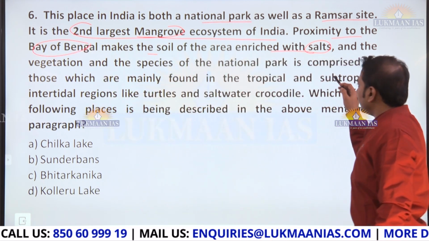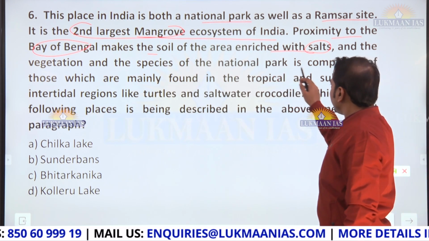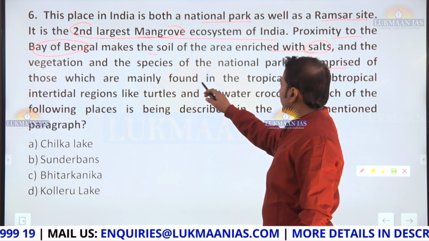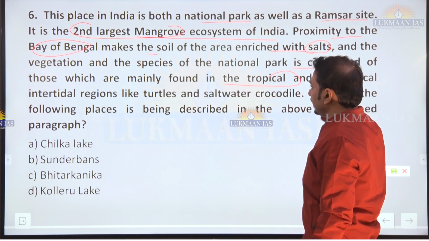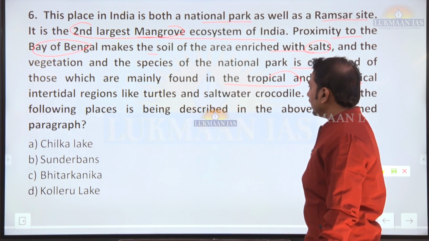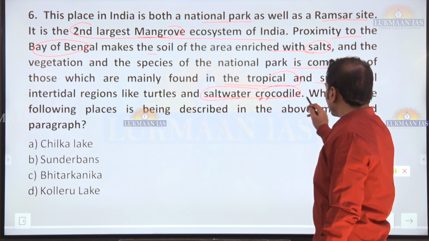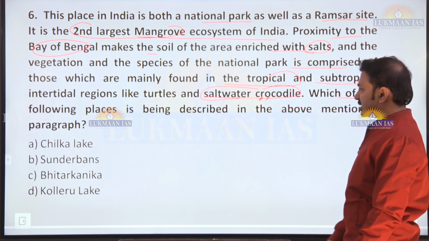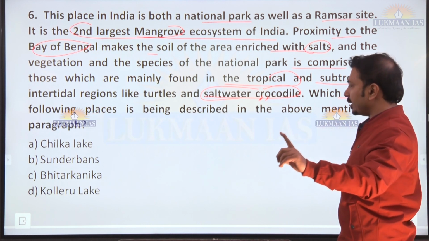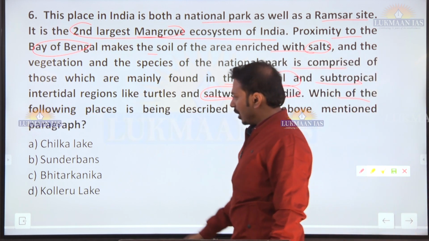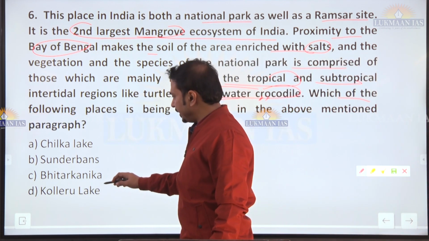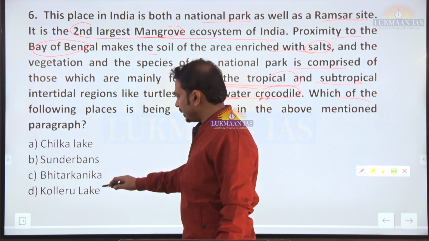Then the vegetation and species of the national park are comprised of those which are mainly found in tropical and subtropical intertidal regions, like turtles and saltwater crocodile. Again, it is a very important keyword. Now, which of the following places is being described? Okay, let's identify them. All of these are along the eastern coast: Chilika Lake, Bhitarkanika, Kolleru.